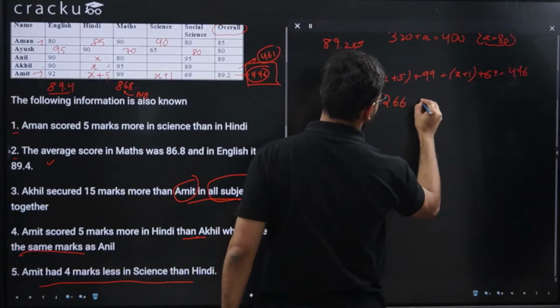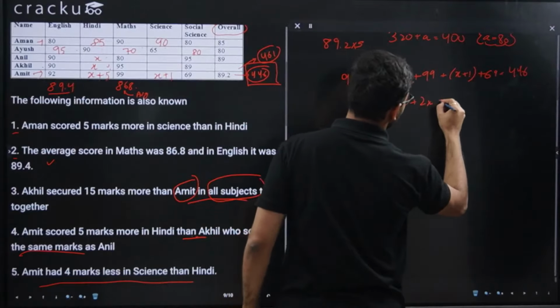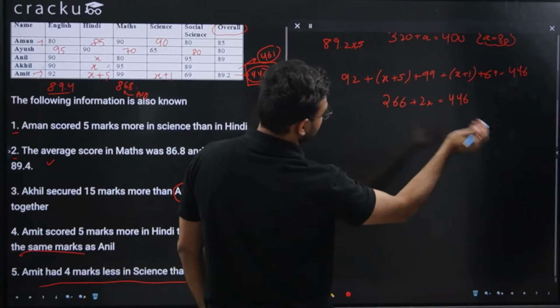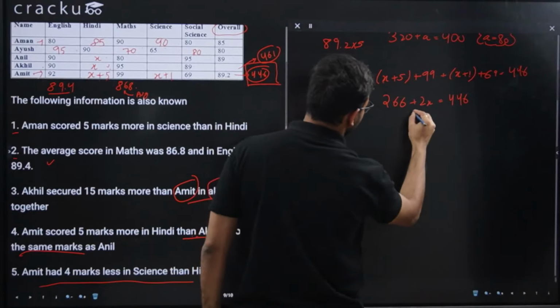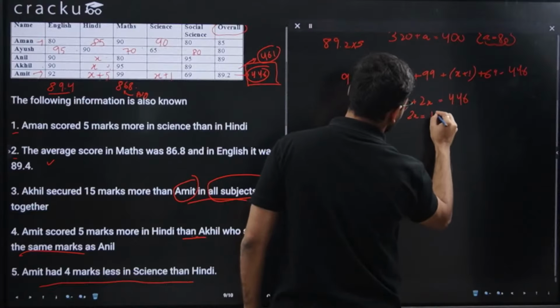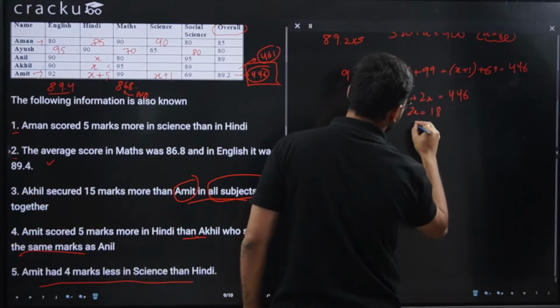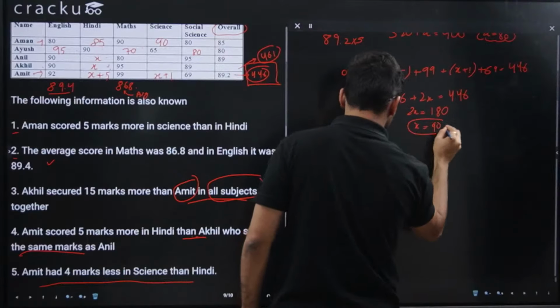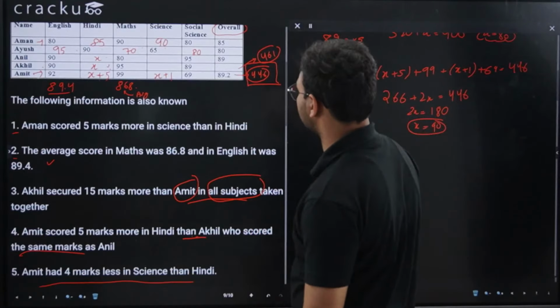So 266 plus 2x is equal to 446. Taking 266 to the right hand side, 2x is equal to 180, or x is equal to 90.